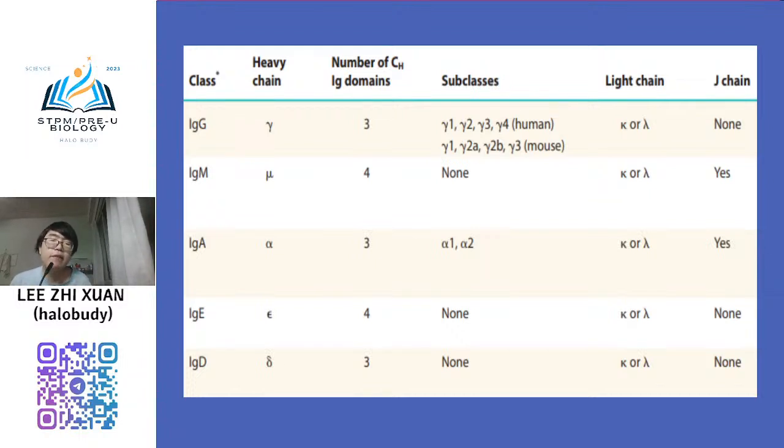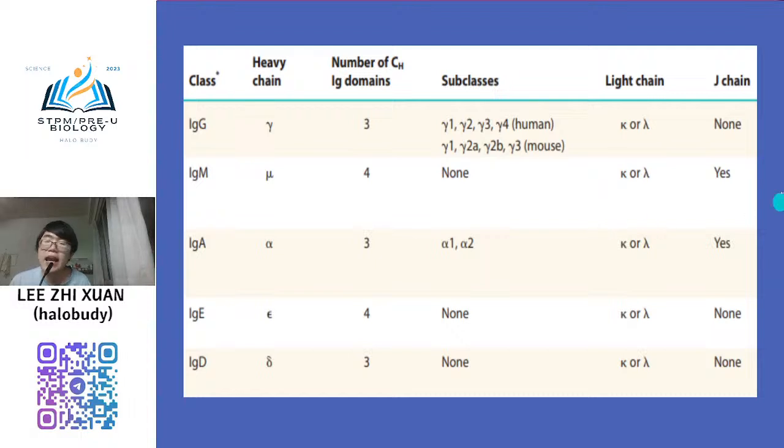So they classify this way. And how about the light chain? The light chain only has 2 types, either kappa or lambda, but both of them can occur in any class. So you cannot classify based on this. So we can only classify based on the heavy chain. Okay. I just want to tell you.